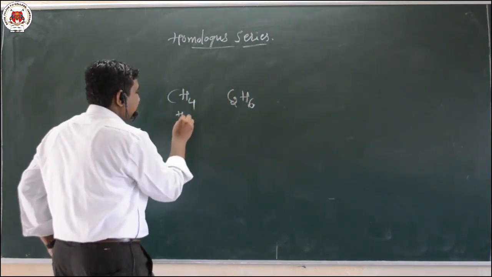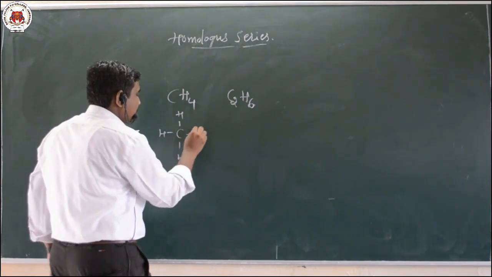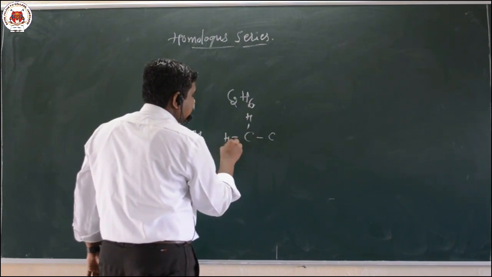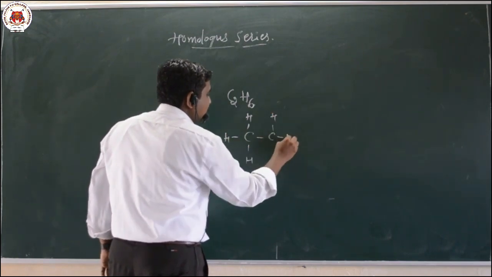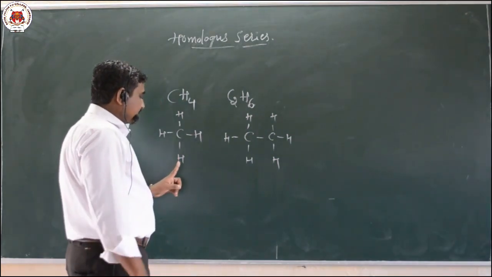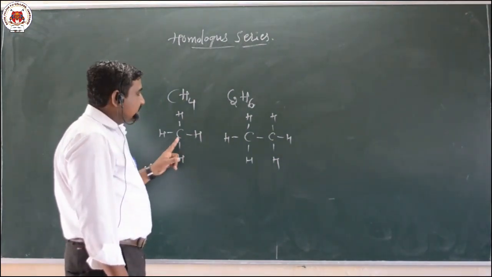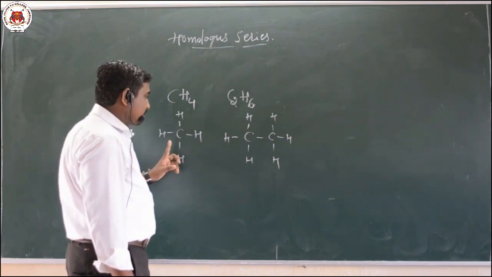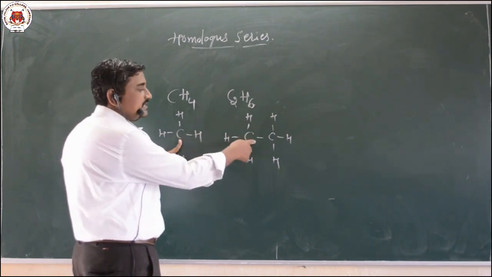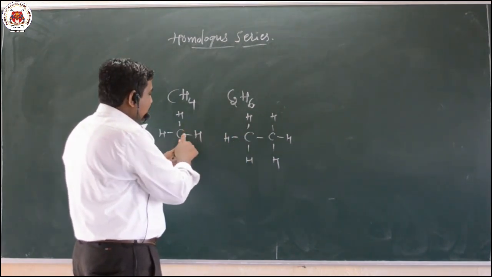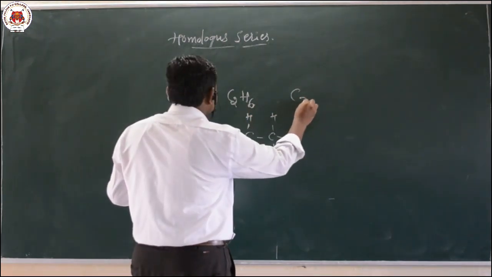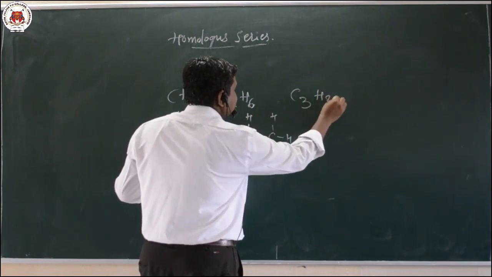This is methane. Here we have 4 hydrogens, and here 2 carbon atoms, so this is ethane. On comparing these two compounds, in methane only 1 carbon atom is present. Now the successive member has C2. Next successive member is C3H8. This is propane.